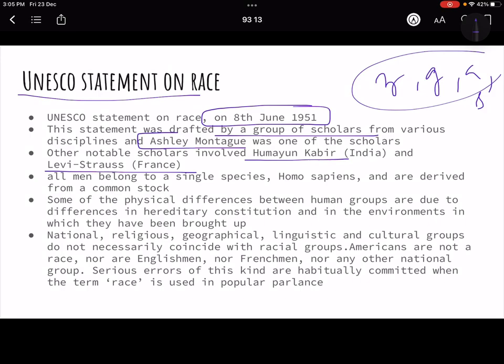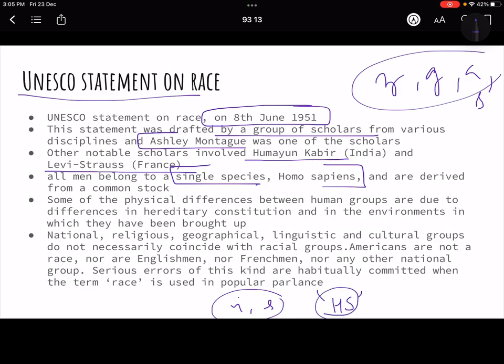statement on race, and they came up with certain pointers, things that they wanted to say about humans as a whole. First thing they said is all men belong to a single species, that is Homo sapiens. So that means there is no differentiation. You cannot say one is inferior, one is superior, because we all are Homo sapiens.